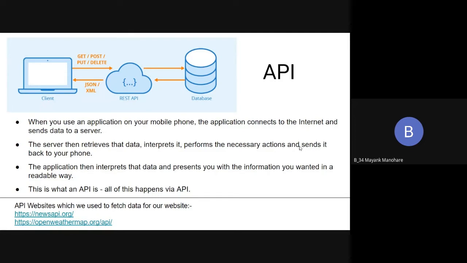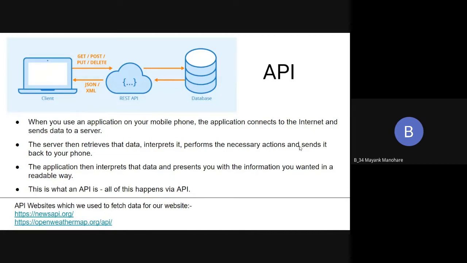Similarly, our website needed latest news, so we went to a news API to get that news. We also wanted some weather data in a particular region, so we went to a weather API to get that weather data.